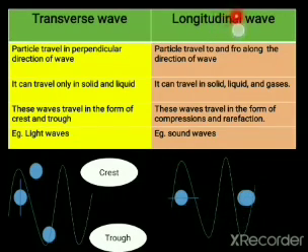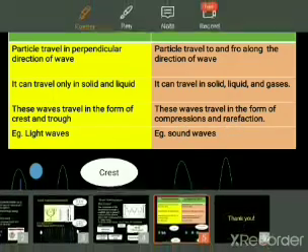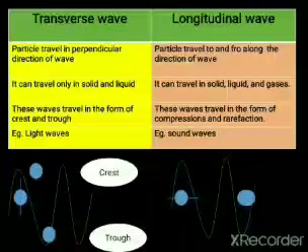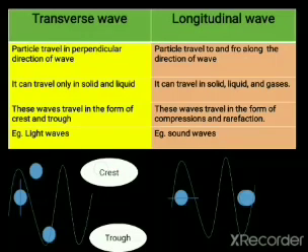Longitudinal waves can travel in solid, liquid and gaseous media. They can travel in all three forms. These waves travel in the form of compression and rarefaction. For the transverse wave, I used the terminology crest and trough. For the longitudinal wave, the highly dense area I will term compression, whereas the less dense area I will term rarefaction.